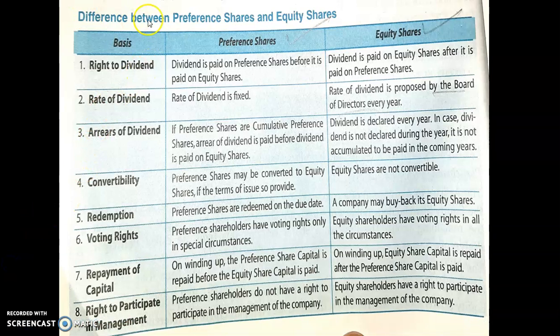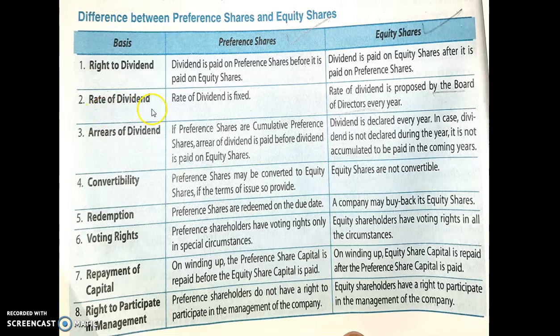Now let us discuss the difference between the preference shares and equity shares. Here is the first basis, right to dividend. In case of preference shares, dividend is paid on preference shares before it is paid to equity shares. As I told you earlier, dividend means that part of the profit which is distributed to shareholders. So dividend is first paid to preference shareholders, then only it is paid to equity shareholders, and in case of equity shareholders they will get the dividend money after it is paid to preference shareholders.